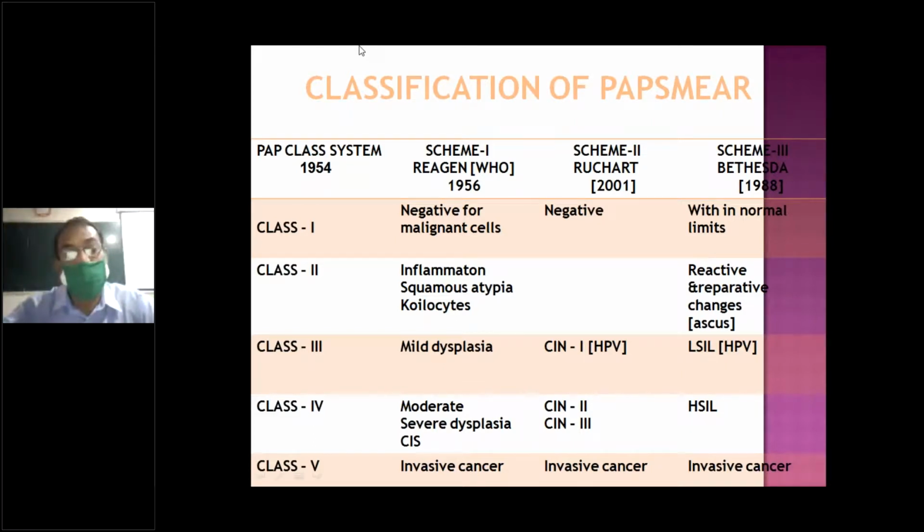Moderate to severe, CIN2 and 3, high-grade SIL, and then invasive. So when you come to management, you have to keep in mind that mild dysplasia, CIN1 and LSIL will be treated one way, and CIN2 and 3, HSIL, will be treated more aggressively.